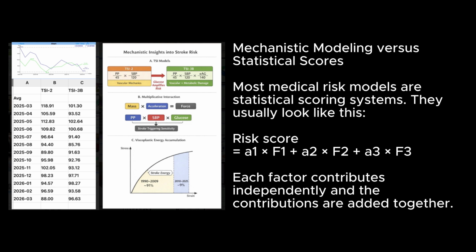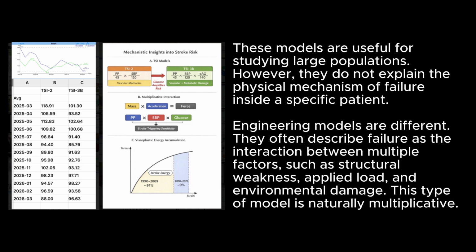Mechanistic modeling versus statistical scores. Most medical risk models are statistical scoring systems. They usually look like this: risk score equals A1 times F1 plus A2 F2 plus A3 F3. Each factor contributes independently, and the contributions are added together. These models are useful for studying large populations. However, they do not explain the physical mechanism of failure inside a specific patient.